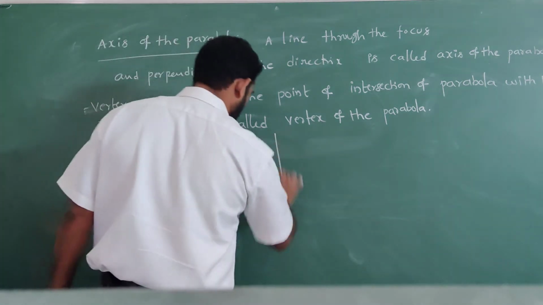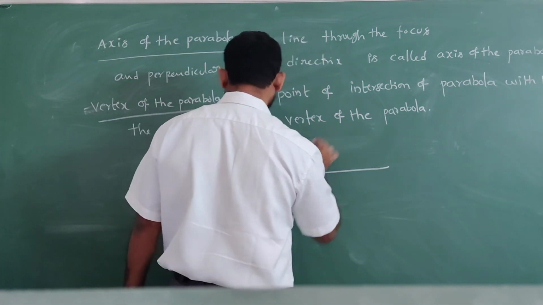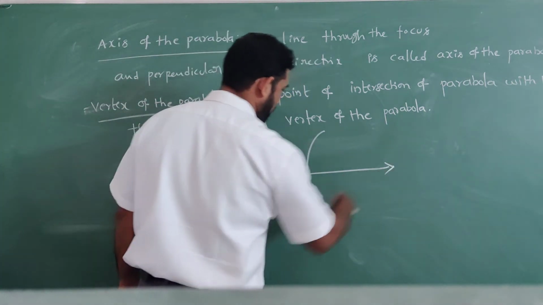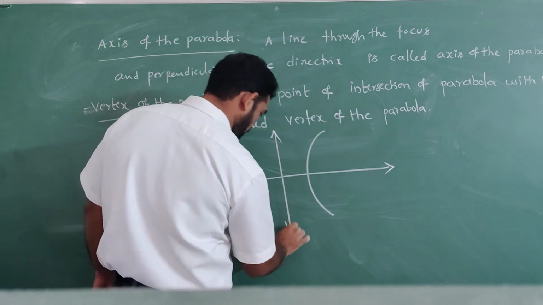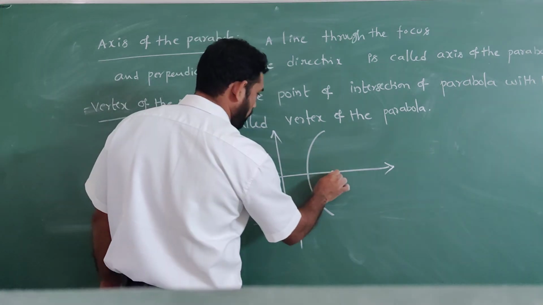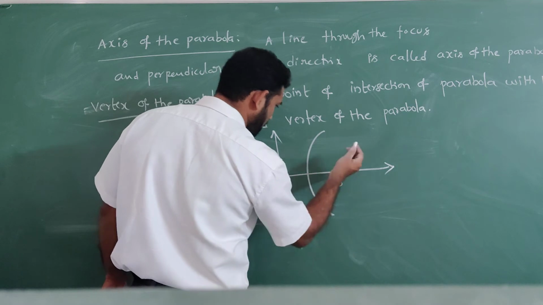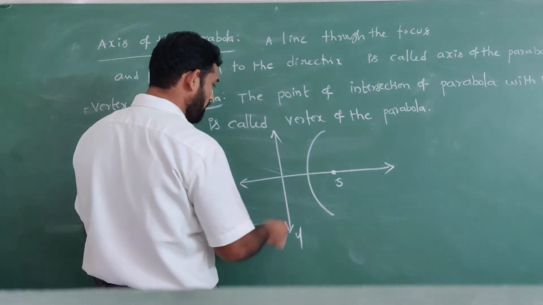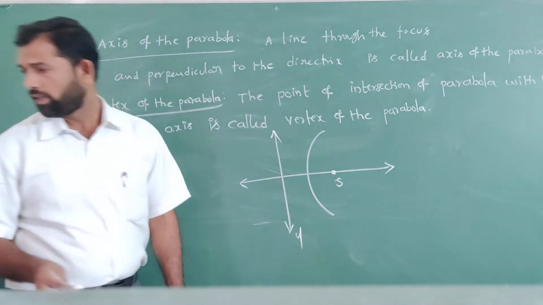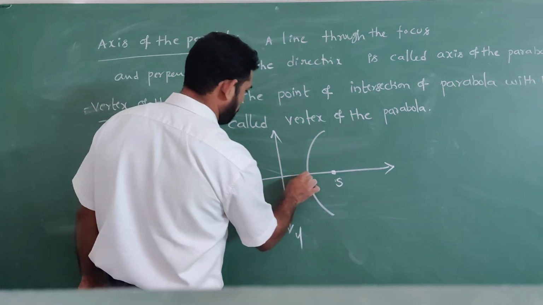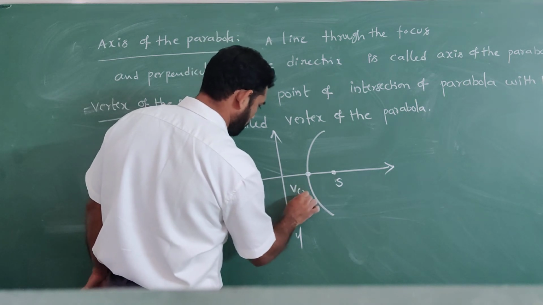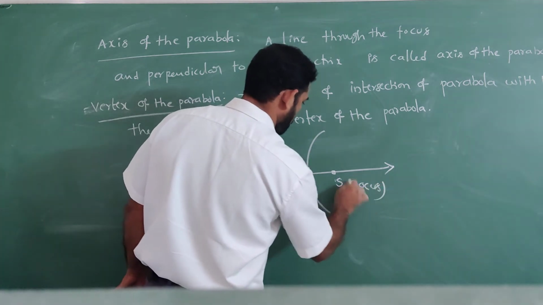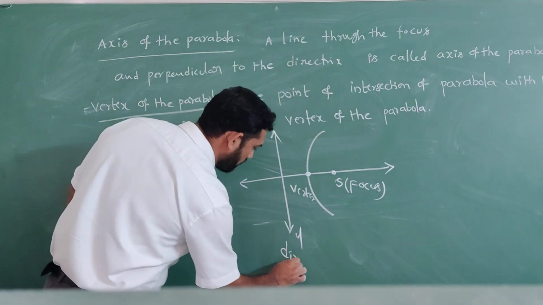Now, the parabola diagram is like this. This is L, the directrix.